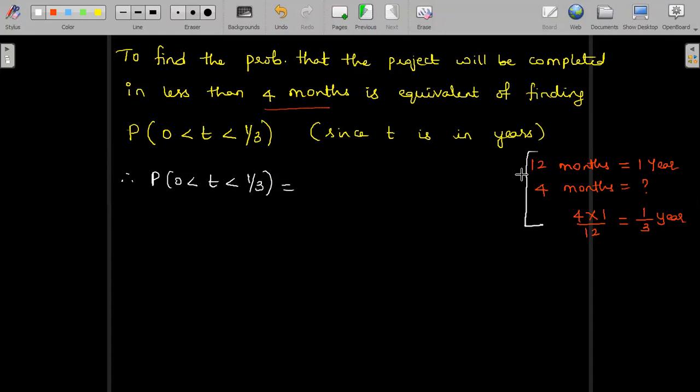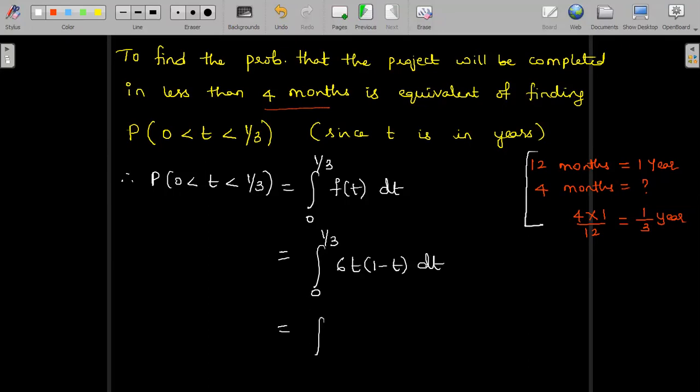integral 0 to 1 by 3, f of t dt. Only in this range we are finding f of t. F of t is nothing but 6 into t into 1 minus t dt.